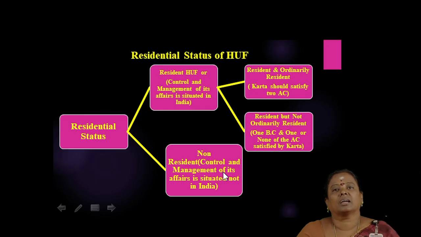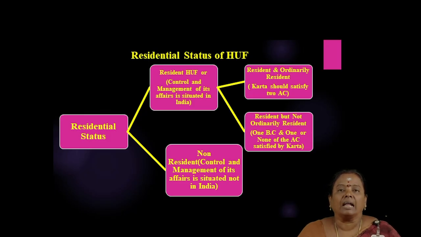When the control and management of the Hindu undivided family is in India, then that HUF is a resident, and the resident HUF may be resident and ordinarily resident or resident but not ordinarily resident.